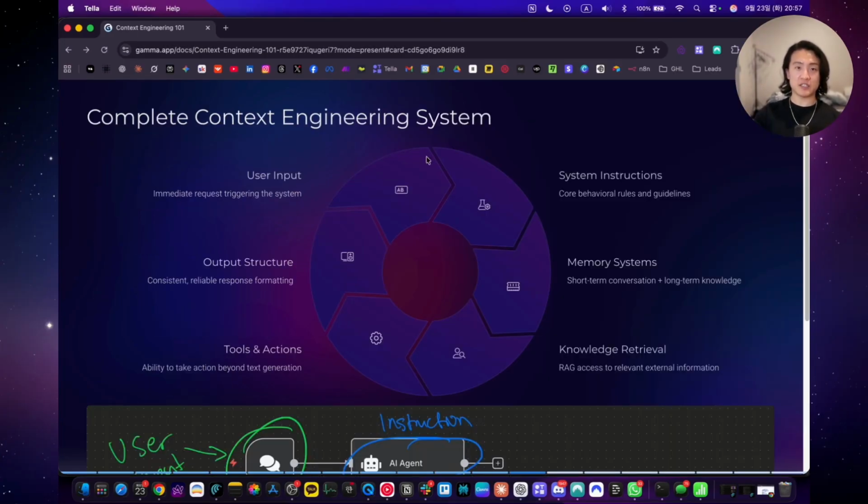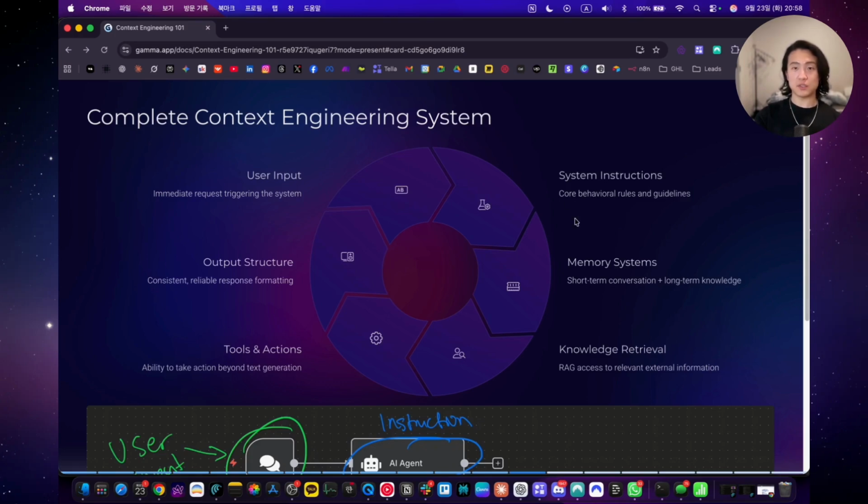A production-ready context engineering system requires all 6 of these components working in coordination. The user input analysis goes beyond simple text processing. The system needs to understand the intent, what the user actually wants to accomplish, context rules about the user's situations and constraints, implicit information that the user assumes but doesn't state, and understand nuances and urgency indicators that affect how the request should be prioritized. And effective input processing prevents misunderstandings that lead to frustrating interactions and wasted resources.